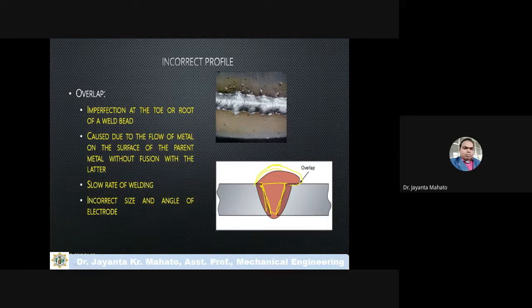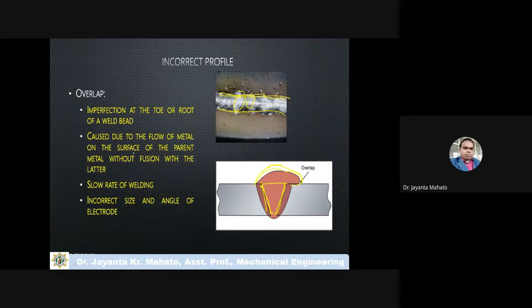This extra material will overlap the welding zone, which is actually the weld zone. This amount of extra overlap is there. So this is a category of incorrect profile, where the material is not properly filled according to its profile.